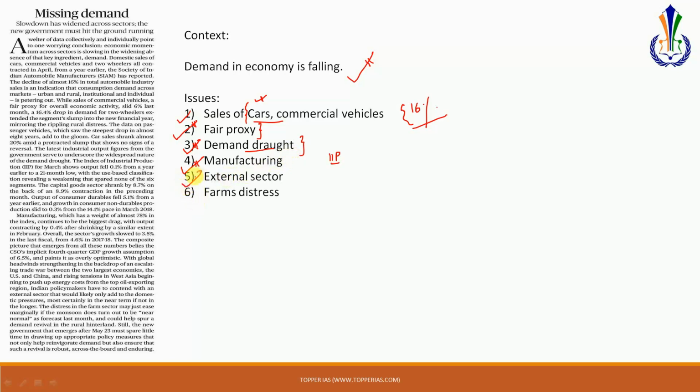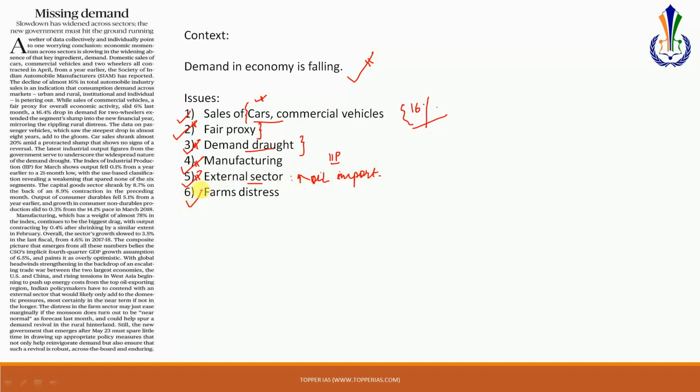Next analysis is with regards to the external sector. Now in the external sector, because of the tensions in West Asia and also because of the sanctions that Iran is facing, there is a probability of a rise in oil imports, which might further stress the economy, is what has been discussed in this editorial.